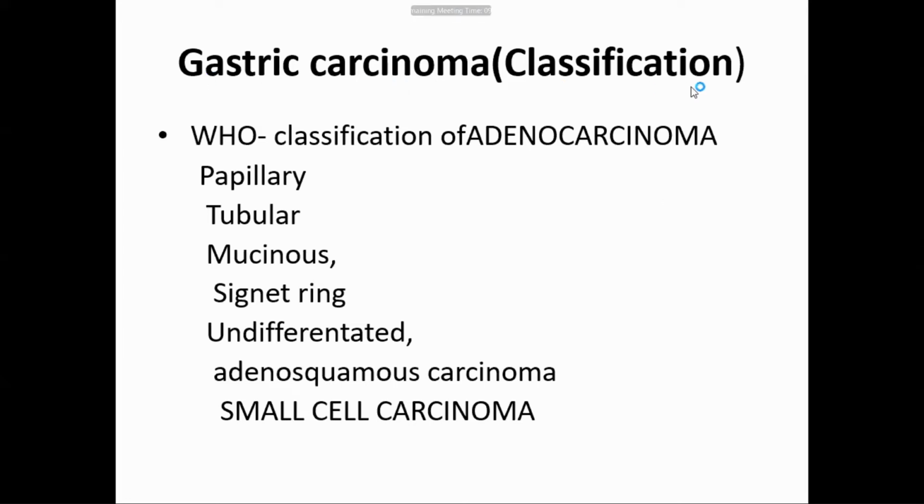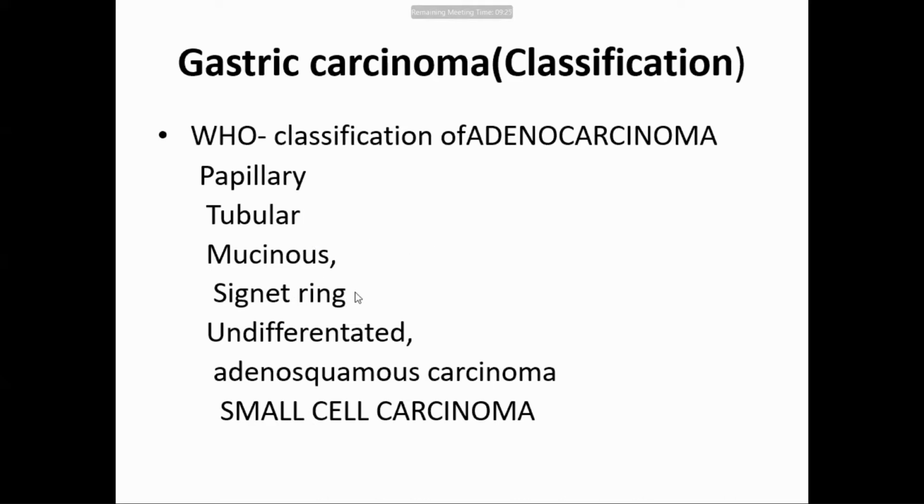Now, gastric carcinoma classification, we'll be talking about the WHO classification. Either you remember the Lauren classification, which is next, or the WHO classification. It is adenocarcinoma: papillary adenocarcinoma, papillary meaning forming papillae. Tubular adenocarcinoma of the stomach means forming tubules. Mucinous means producing a lot of mucin.